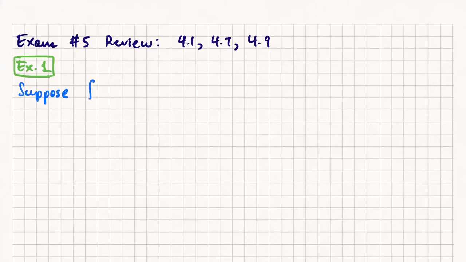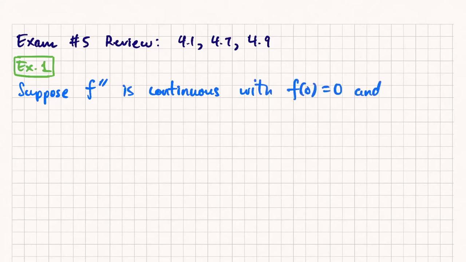So let's suppose that I have this function and the second derivative is continuous. And f of 0 is 0, and f prime of 0 is, let's say, 5. Calculate the following limit.